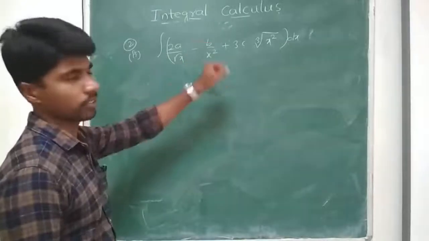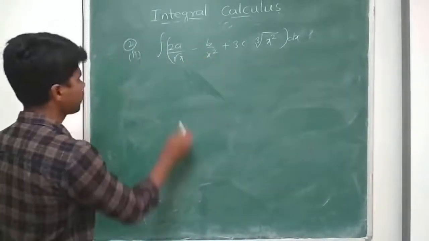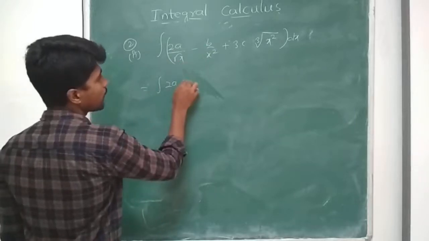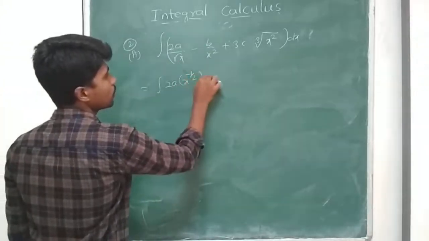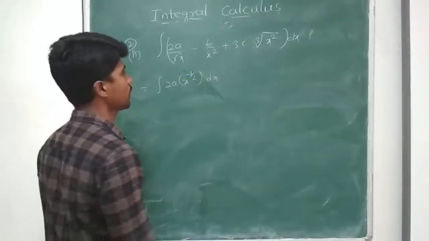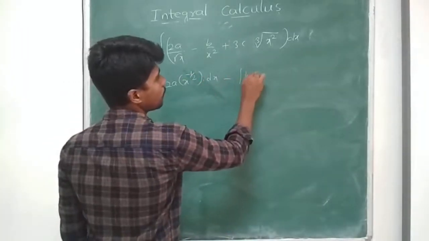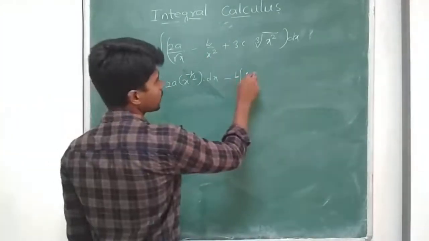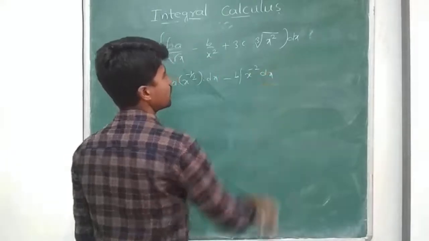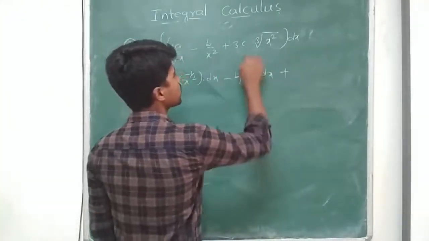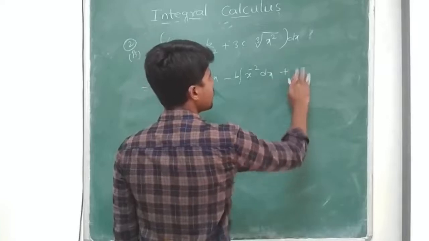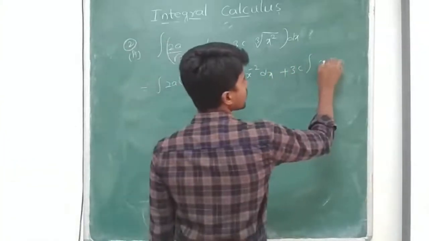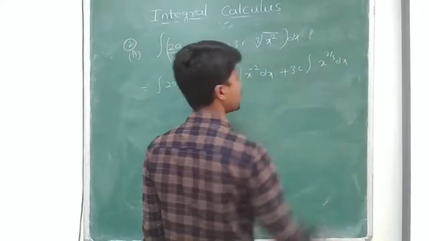As per the properties, I can split this as integral 2a by root x, which I write as x to the power of minus 1 by 2 into dx, minus integral b, the constant I write outside, 1 by x square, nothing but x power minus 2 dx, plus integral 3c, which can be taken outside, cube root of x square, which we can write as x to the power of 2 by 3 dx.